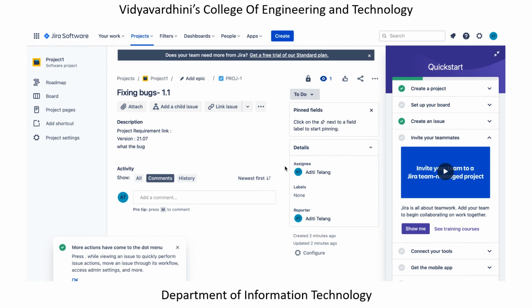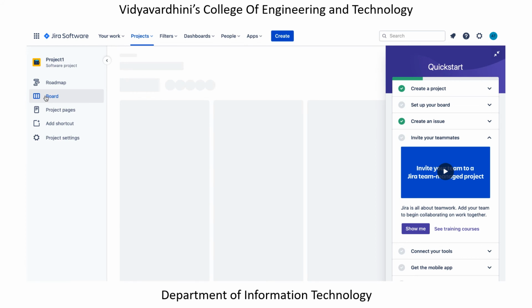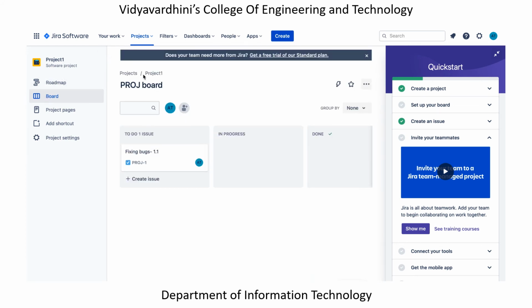Now if you can see, it always states when it was created, when it was updated, so it always keeps track also of how the task is updated. Okay, now if I go to the board, it will pick the recent project that I had created. For that project, it will show me the Kanban board. Now my particular task is in the to-do phase.